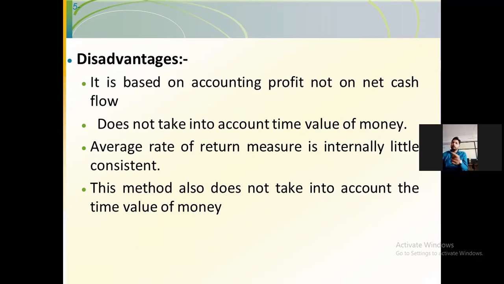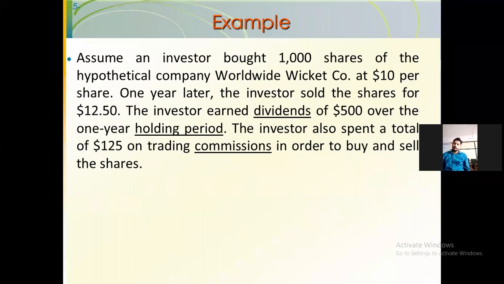So its value will not be that significant for the business. So this method does not take into account the time value. Once again, this point is repeated.